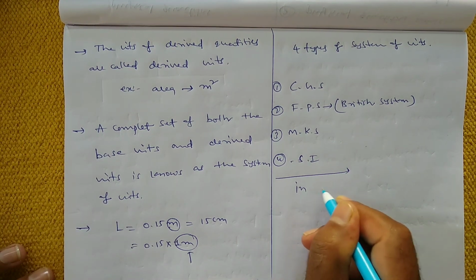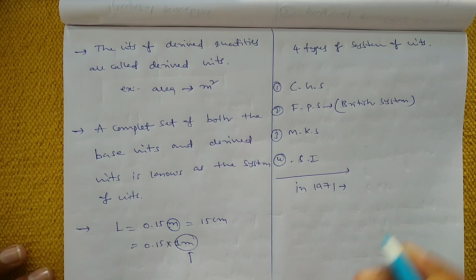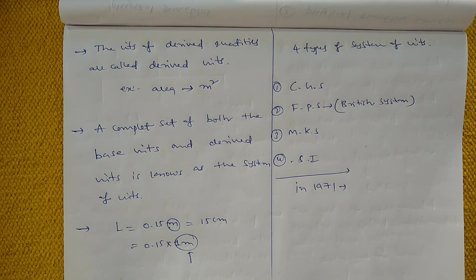From this conference they gave a system of units, to use for scientific purpose, technical purpose, industrial and commercial purpose. And from 1971 onwards, we are using these 4 types of system of units.